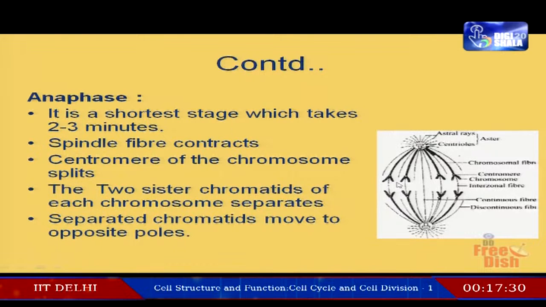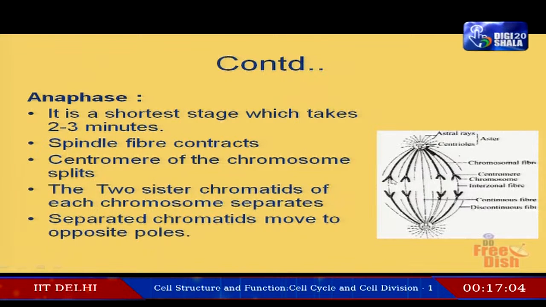Now, coming to the anaphase stage. Here you can see the anaphase diagram. It is the shortest stage, which takes 2 to 3 minutes. The spindle fiber will contract. Now, what happens when the spindle fiber contracts?